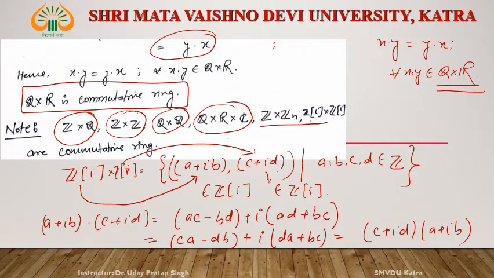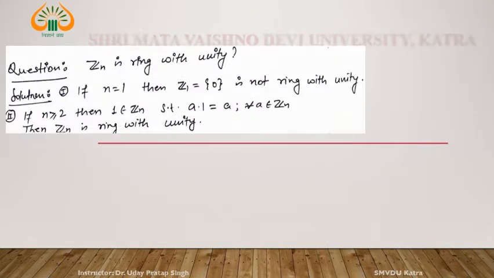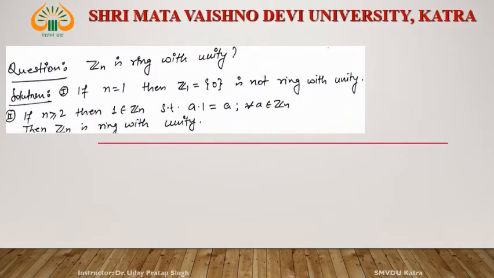It means (a plus ib)(c plus id) is equal to (c plus id)(a plus ib). So this Z[i] cross Z[i] is a commutative ring. Now Zn, ring with unity, we will discuss later on.